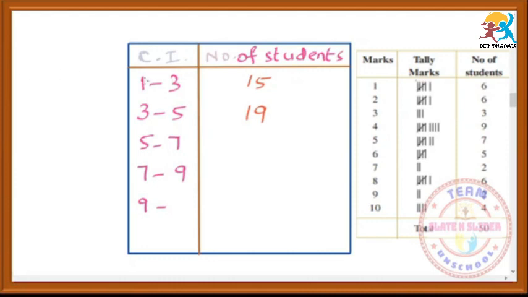So 1 is called the lower limit and 3 is called the upper limit. For the first class interval the upper limit is 3, and for the next class the lower limit is 3. Here both are equal. The first class interval's upper limit and the next class's lower limit are equal. These kinds of class intervals are called exclusive classes.